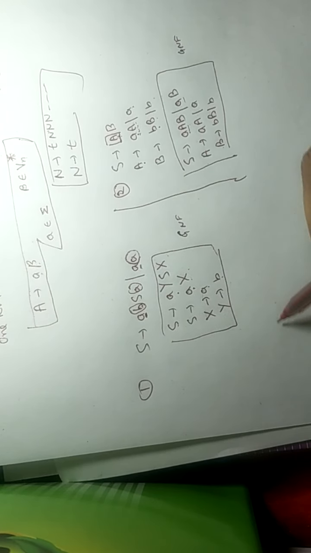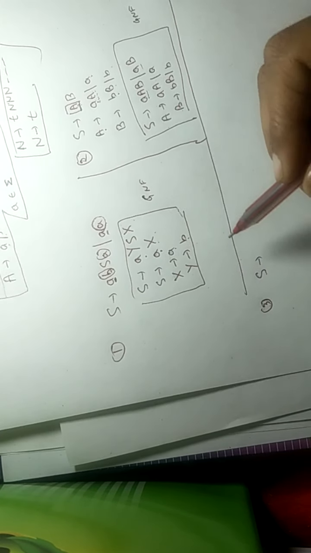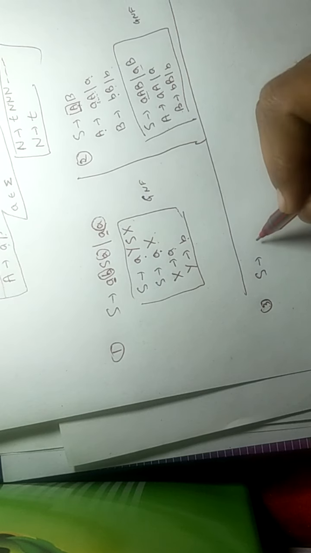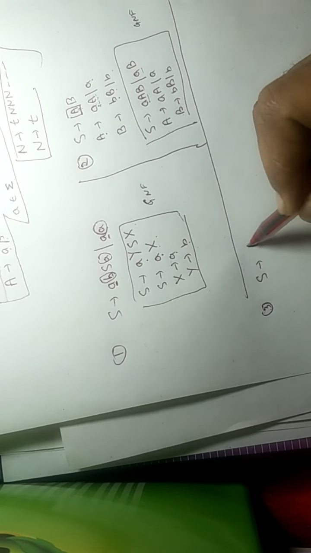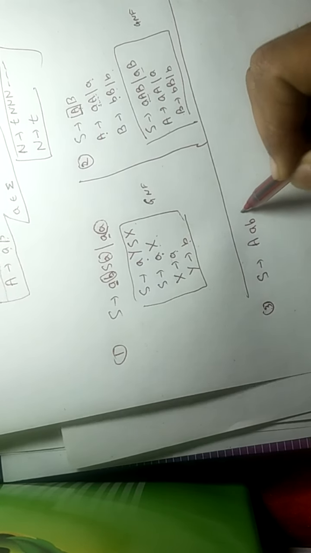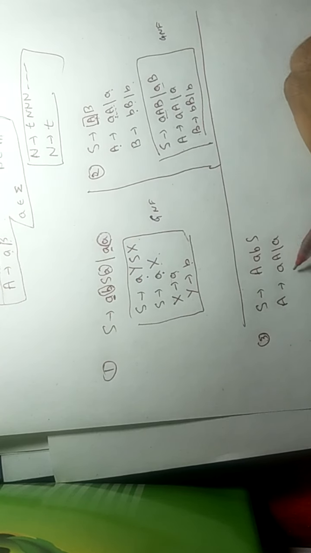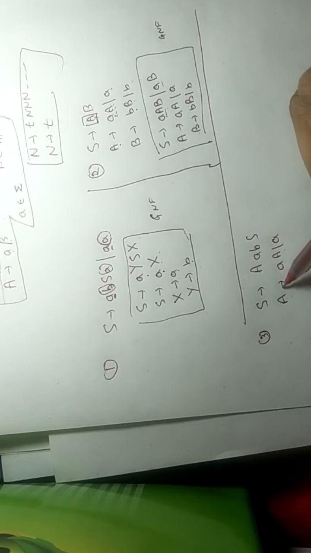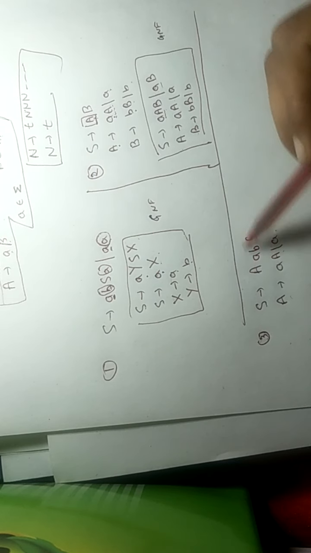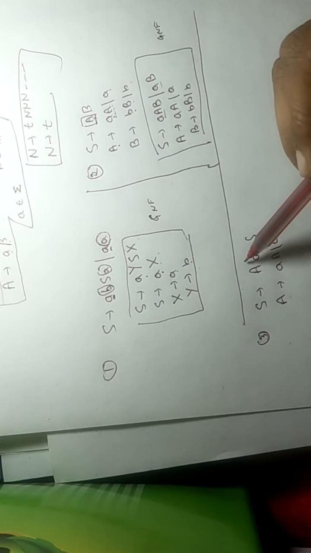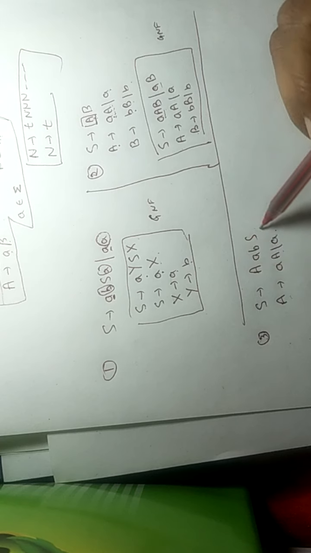Now look at the third type of problem. Suppose it is a mixture of both problems. Say S tends to AaBS, and A tends to aA/a. This production is okay, and this is also okay. The problem is here. At places after the first place, we are getting terminals.